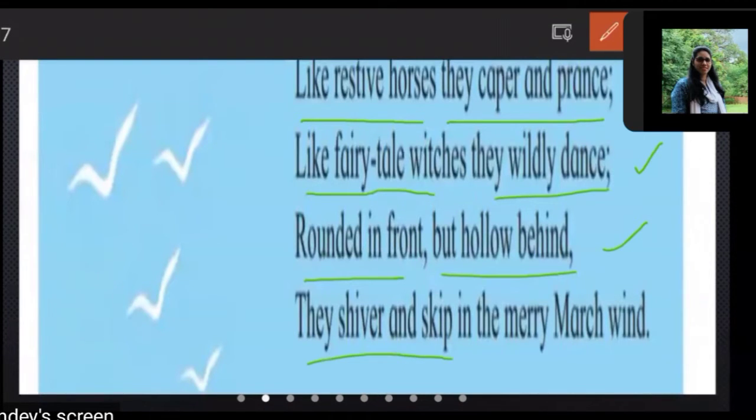They shiver and skip in the merry marsh wind.